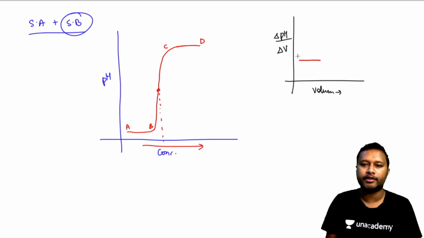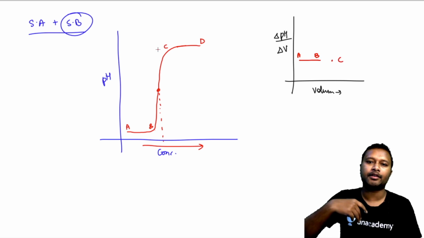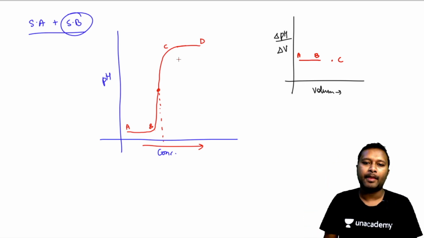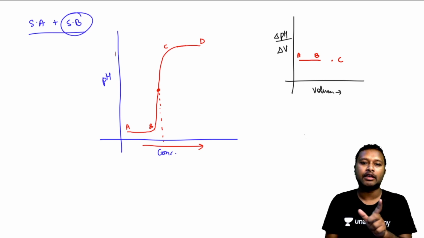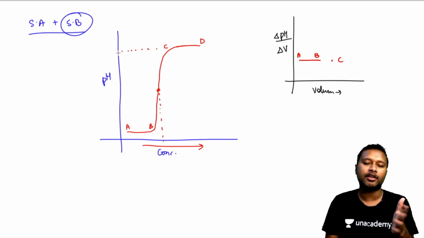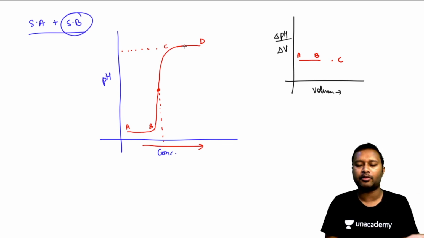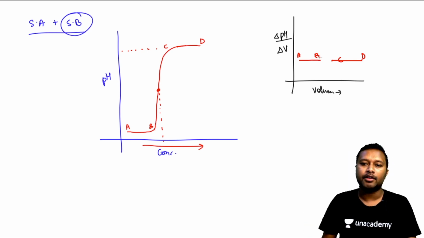So let me just call it like this, A here and B here. So between B and C, the graph has increased highly, like the pH has increased tremendously. And between C and D, is there any change in pH from C to D? No, the pH is the same. If it is, let's say, 13 or 14, so it's 13 and 14 only, but from C to D there is no change, okay. Between C and D, there is no change. What has happened between B and C? There has been a high increase in the graph. So that's why the curve will look something like this, okay.